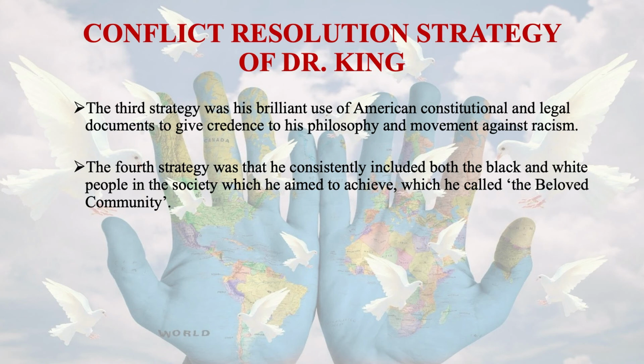And the fourth strategy he adopted was consistently including both black and white people in the society he aimed to achieve, which he called the beloved community, having both black and white people.